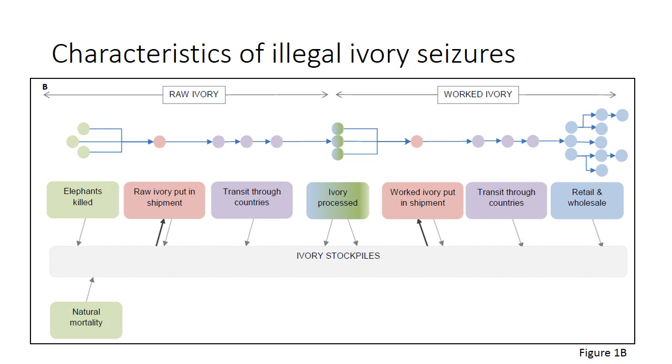Our statistical model therefore considers 6 different ivory classes, 3 for raw ivory and 3 for worked ivory. These 3 classes in both cases relate to weight. We have small ivory shipments, which are shipments under 10 kilograms, medium, which is shipments between 10 and 100 kilograms, and large shipments, which are 100 kilograms or more. So our statistical model is taking all of that into account to allow us to make statements about the trends in the trade.